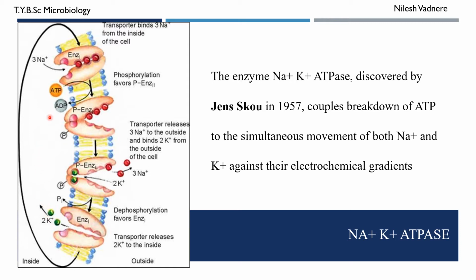So net there is flow of 3 sodium ions to the outer surface and 2 potassium ions into the cytoplasm. So there is net movement of 1 positive charge towards the outer surface.